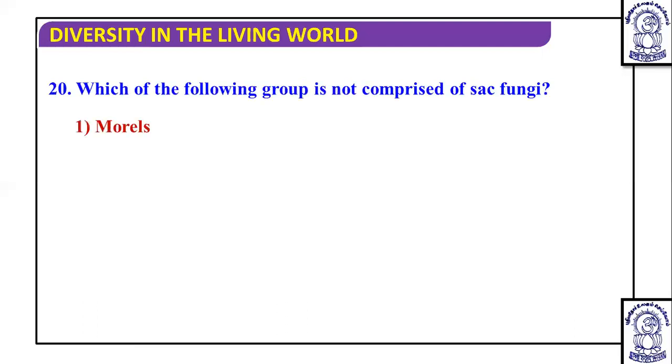Which of the following group is not comprised of sac fungi? Which of the following does not belong to the Ascomycetes? So according to the particular examples, Morels and Truffles are the edible Ascomycetes, yeast are unicellular Ascomycetes. So mushroom remains as the answer. So mushrooms are not comprised in the sac fungi.